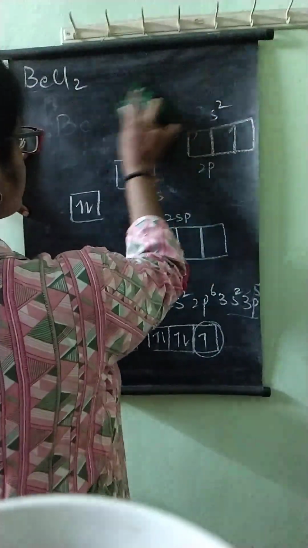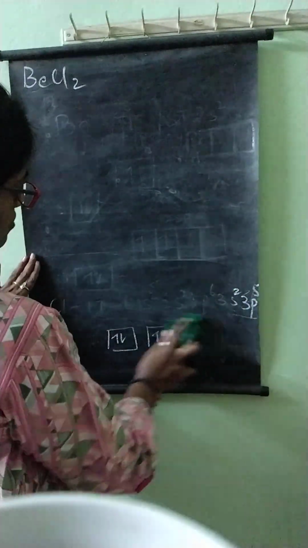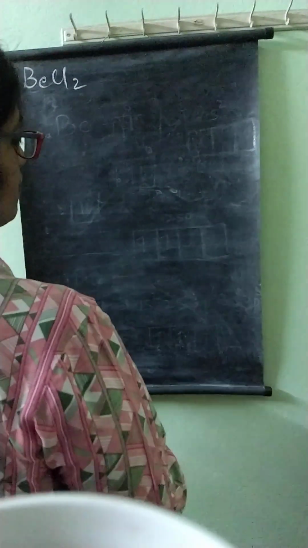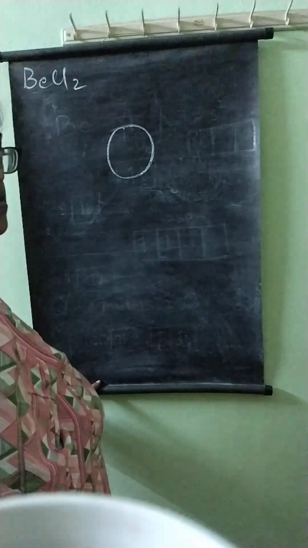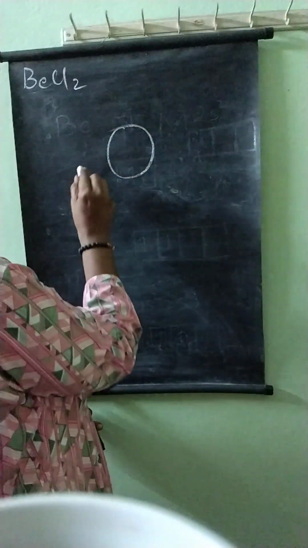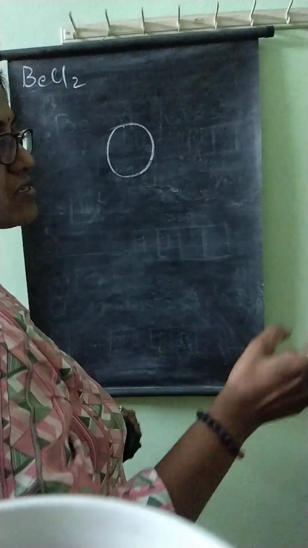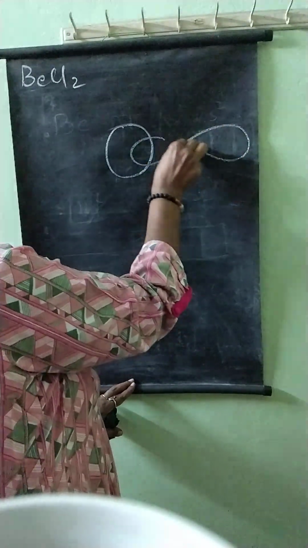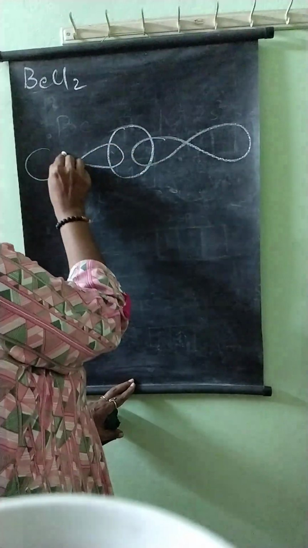When we draw the orbital structure, the orbital shape, now the shape of the s orbital of beryllium is like this, it has 2 electrons. The p of chlorine is dumbbell shape. 1 chlorine like this, another chlorine like this.